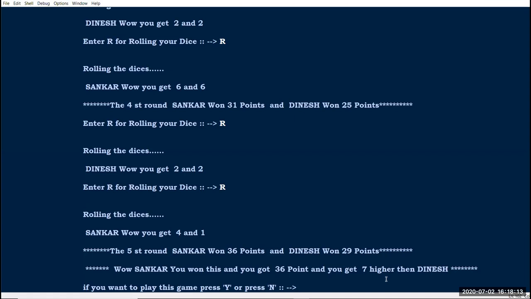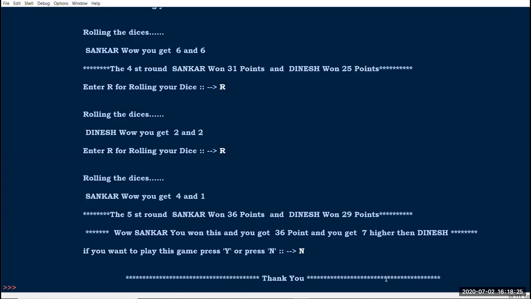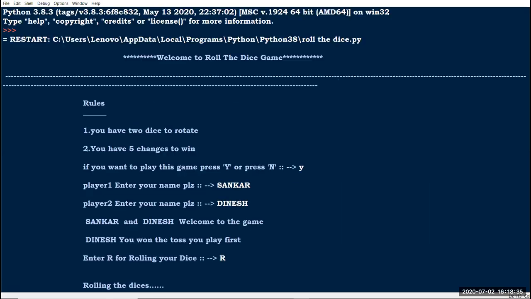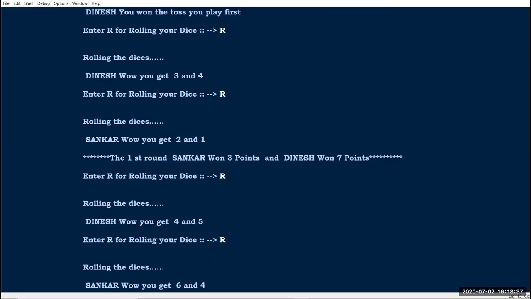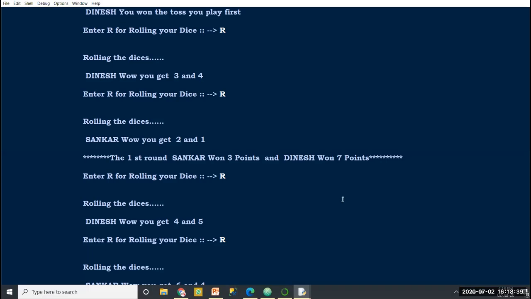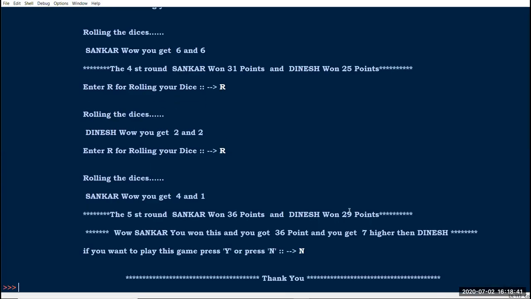It also prints that logic. Okay, so if you want to play this game again, press Y or N. If I give N, the program has ended. It prints thank you, and automatically the cursor exits from the program. Okay, so this is the concept of the roll the dice game which I have developed. This is a beginner level program.